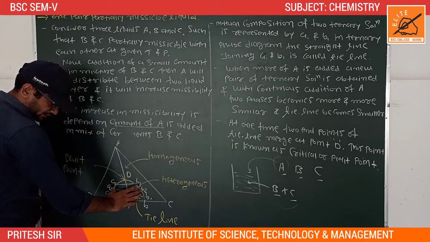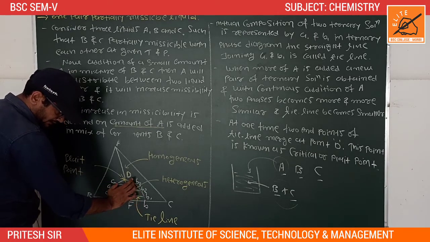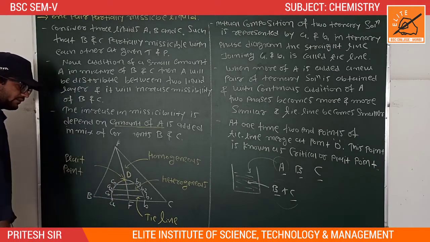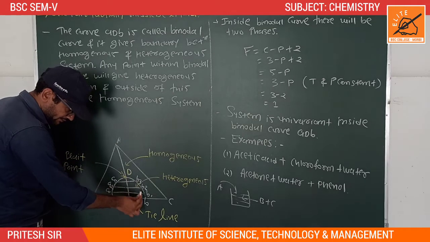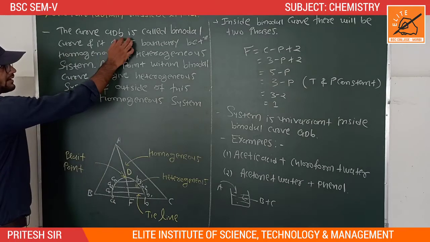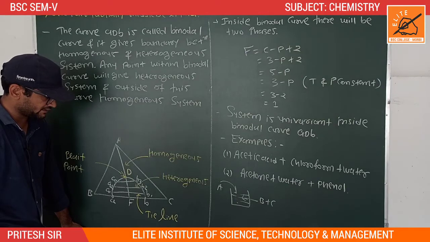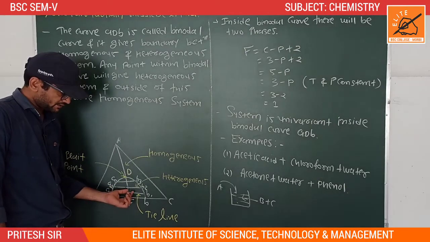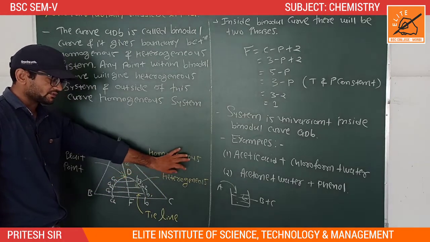At one point the two endpoints of the tie lines become merged, and this point is known as the plait point. In the figure, the curve ADB is known as the binodal curve, and it gives the boundary condition between two phases. Inside the binodal curve the system becomes heterogeneous, and outside the binodal curve the system becomes homogeneous.